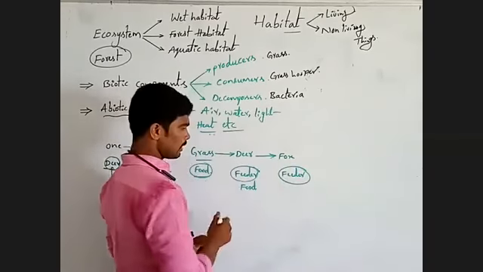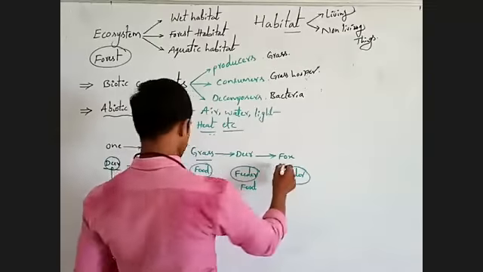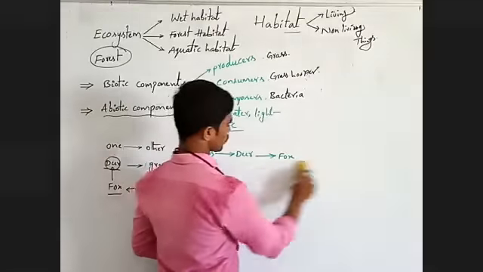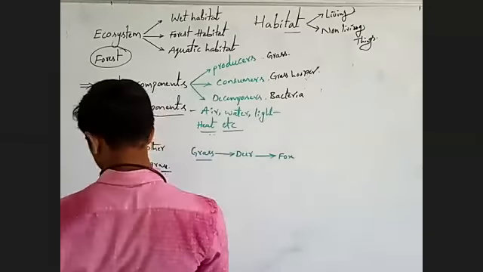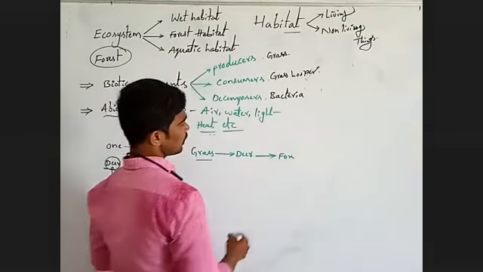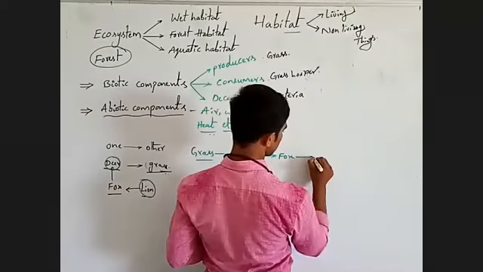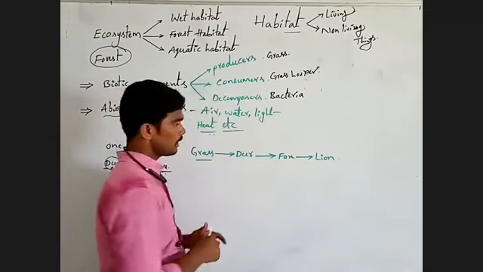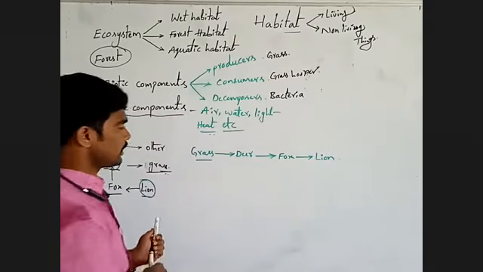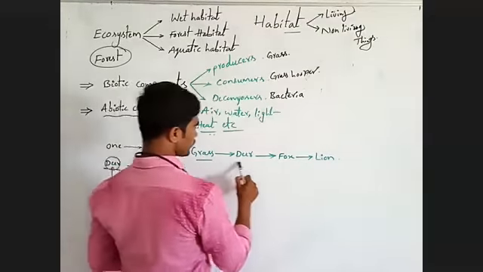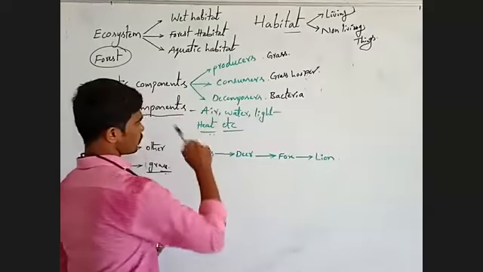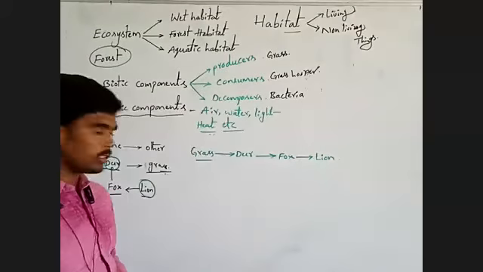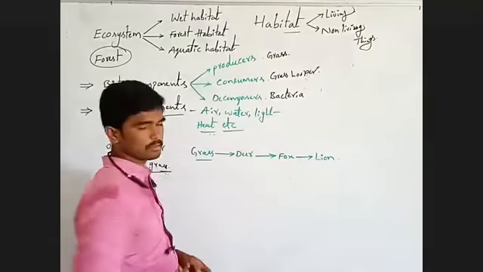This is a food level, this is another food level, these are food levels. Fox is eaten by lion. Like this, there are different types of food levels in an ecosystem or habitat. In the next class, we'll discuss all these. Okay.